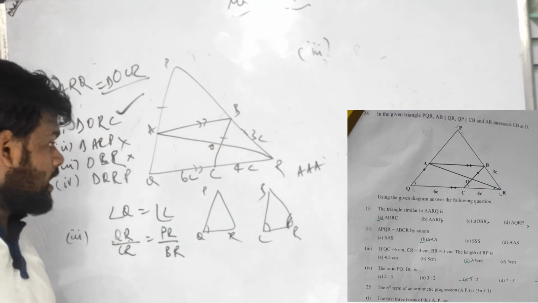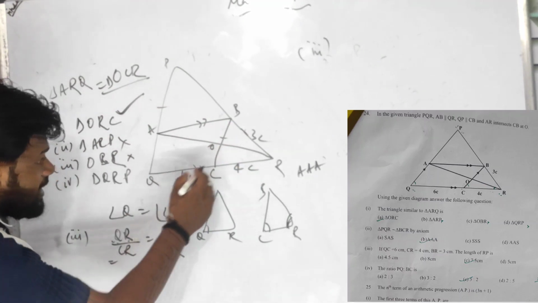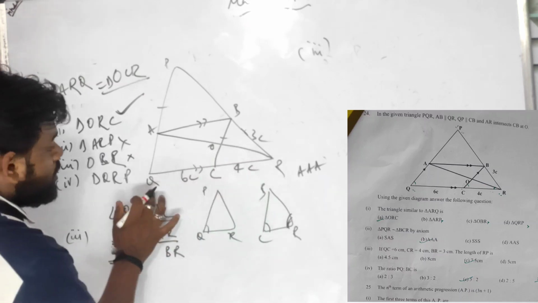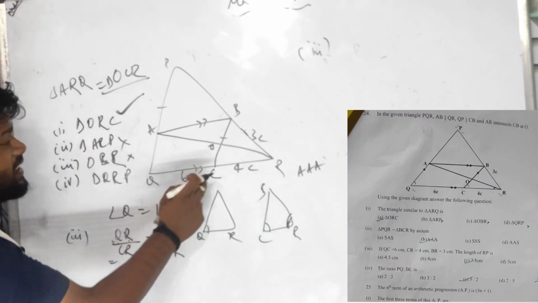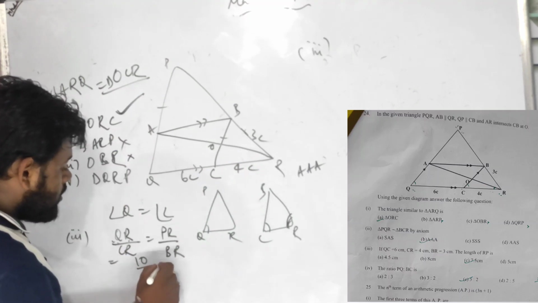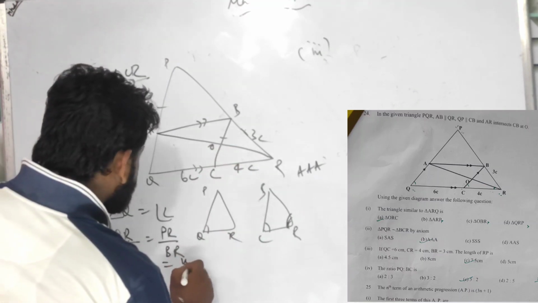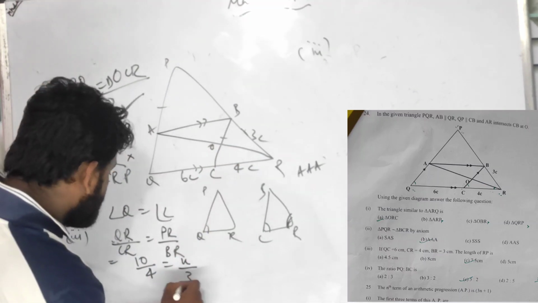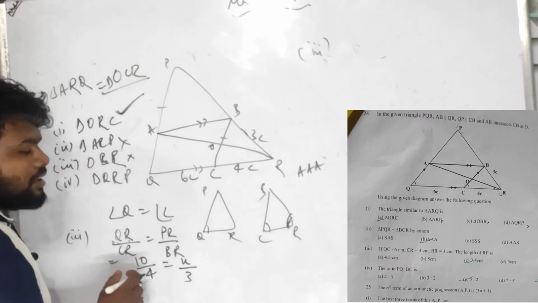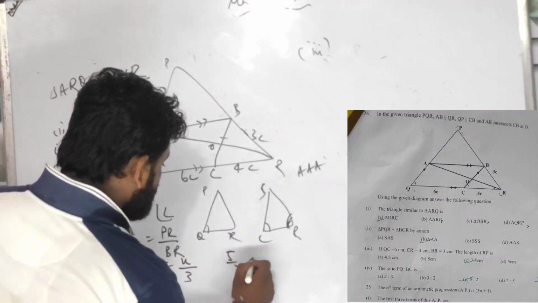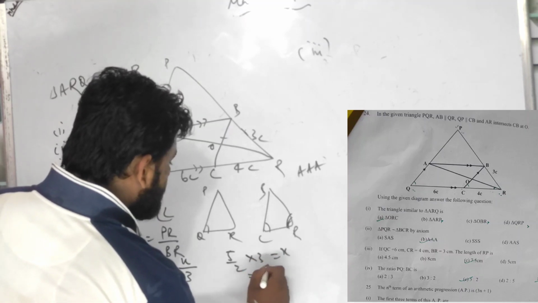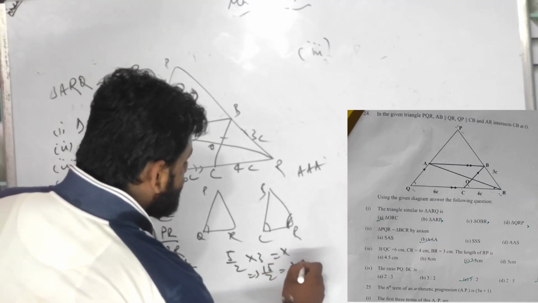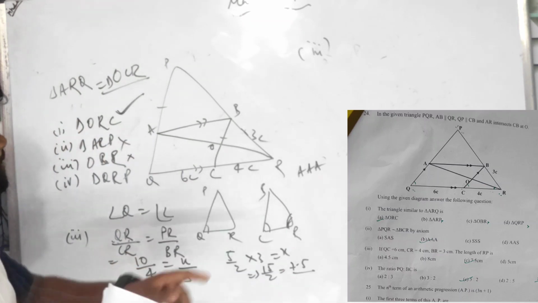Can I do it this way? Total I have got QR 4 6 plus 4, that is 10 upon CR. What is the CR? CR is 4. PR is not given, so X, and BR is given 3. So 10 by 4, that is 5/2, equals to X by 3. X equals 15/2, that is 7.5. So I have got 7.5 as the answer.